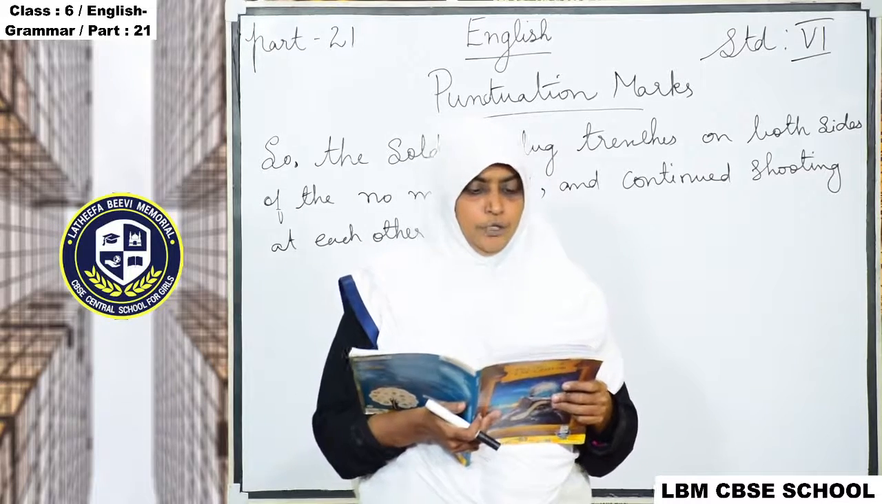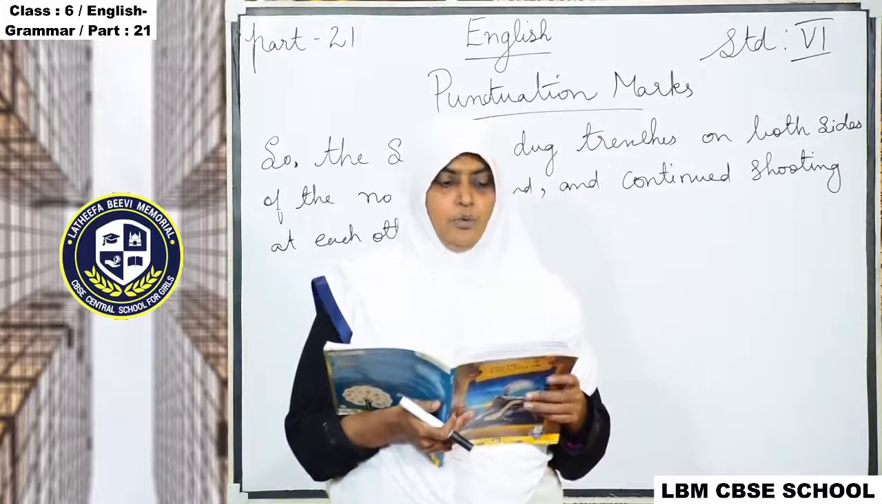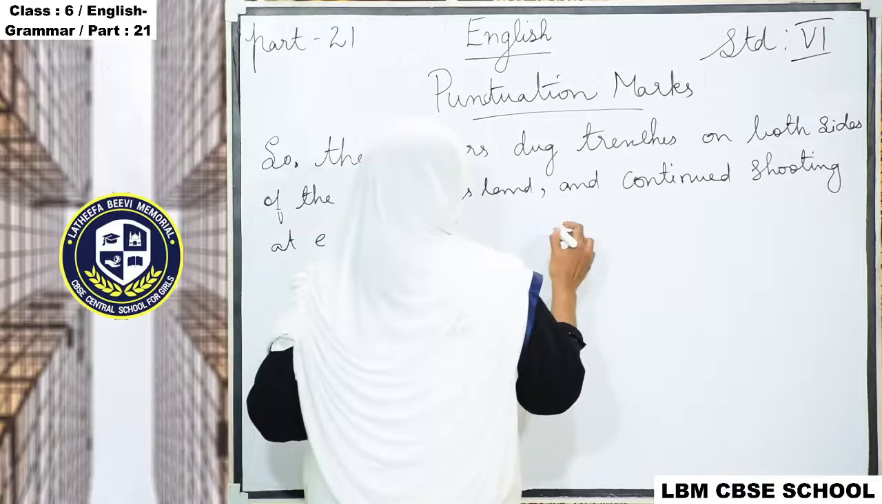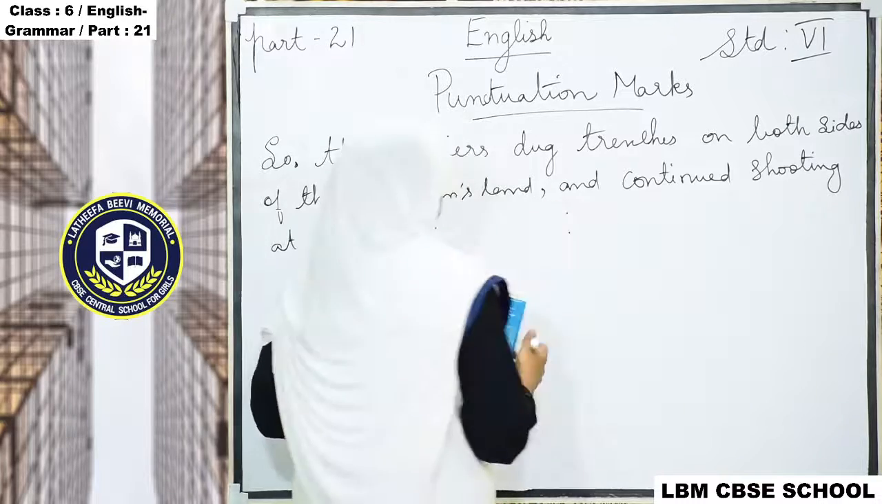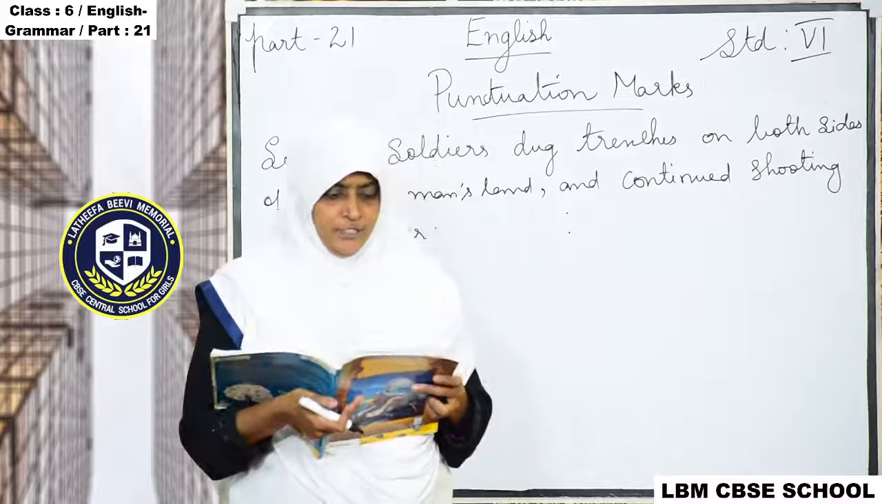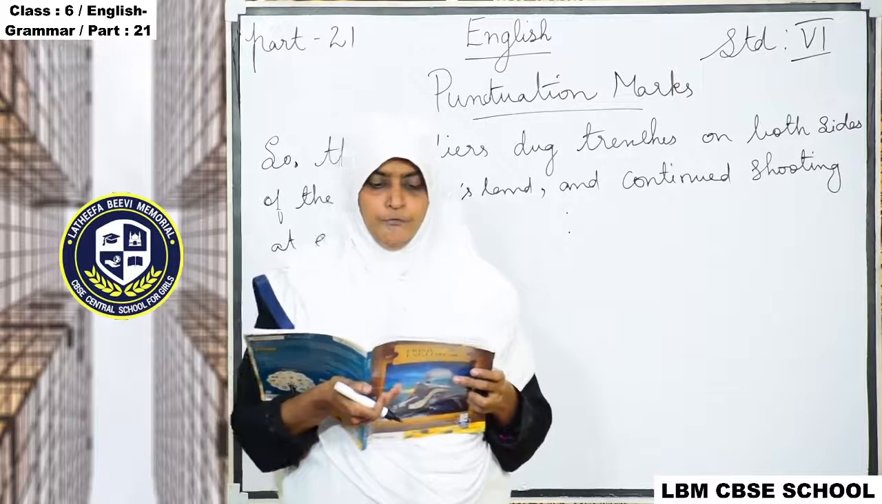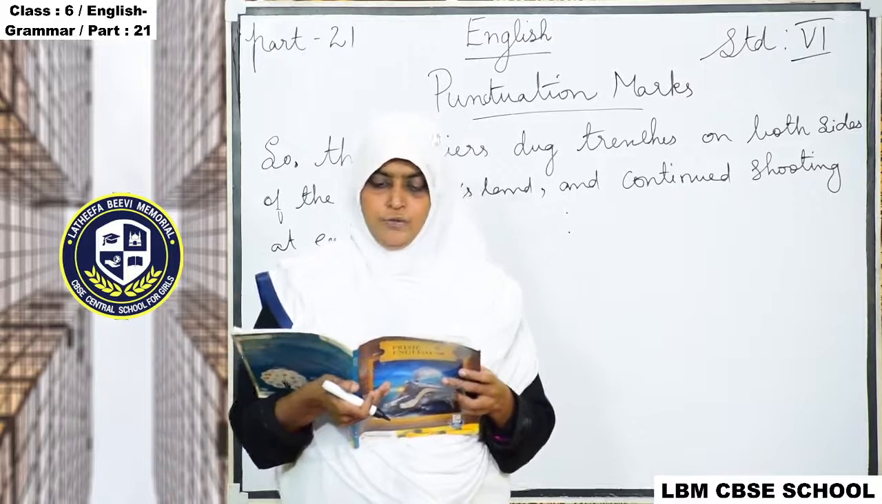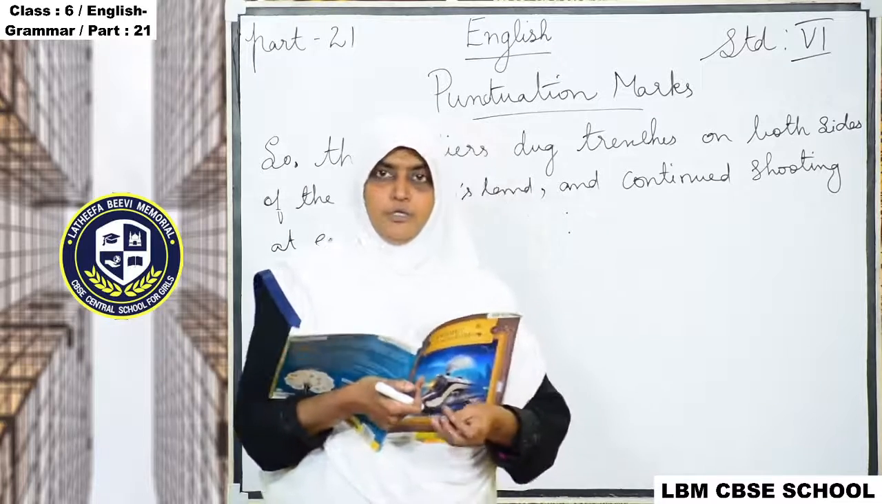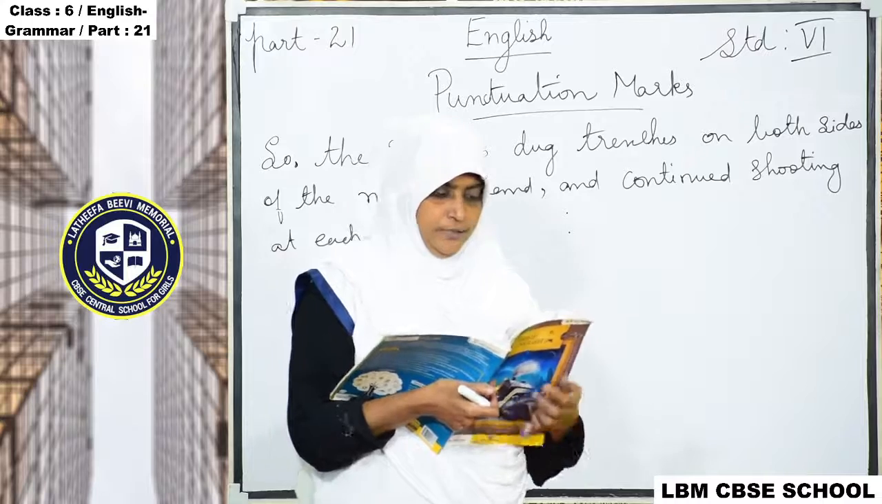Let us look at the colon. Now we are going to see the colon. This is colon. I went to the market and bought a lot of fruit: apples, grapes, watermelons and oranges. This also I will write on the board, then you will understand.